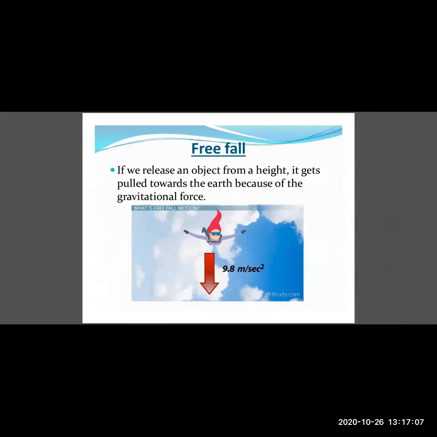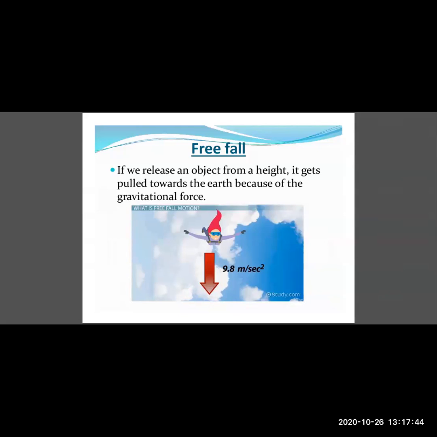Let us first go into the concept of free fall. So what is free fall? Whenever an object is falling from a height under the influence of gravity alone, the object is said to be under free fall. The pull of gravitation pulls the object downwards towards the earth, and the object starts accelerating. The acceleration due to gravity is 9.8 meters per second square. We are going to learn about this in further detail in the chapter on gravitation next year.